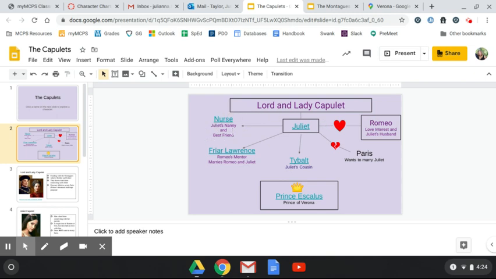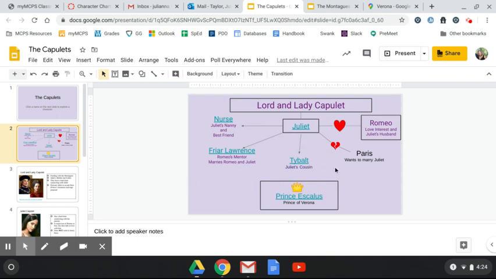The nurse is her best friend. She's her nanny, and the nurse is more of a mother to Juliet than Lady Capulet ever was. So Juliet and the nurse are very close. Friar Lawrence is also close with Juliet. He's known the Capulet family forever, and so he comes into play as well.